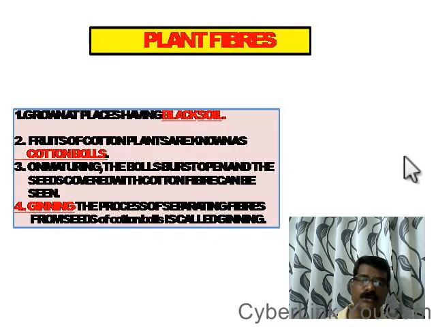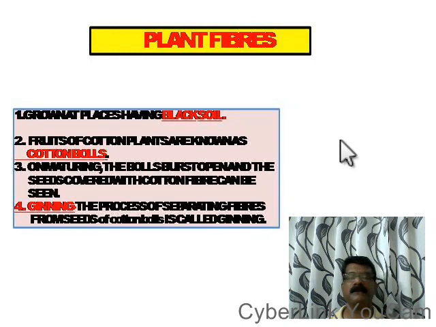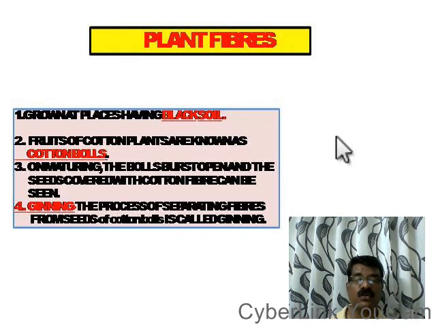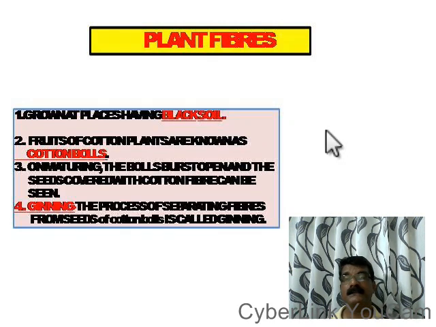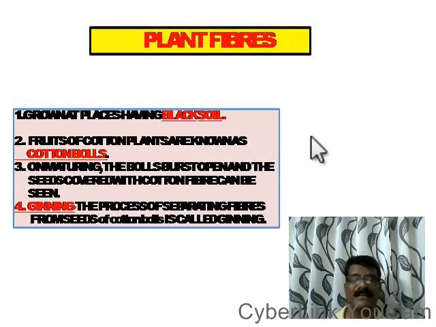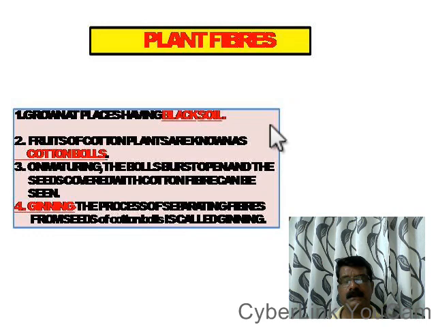As I already told you, plant fibers are the fibers that we are getting from plants. Example, cotton and jute. We will study about cotton and jute this year. See, cotton is a very usable fiber. Cotton is used in the manufacture of clothes. Cotton is used in mattress, pillows, cushion. Different things are made from cotton. So you are familiar with cotton.